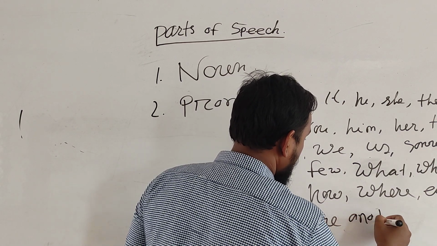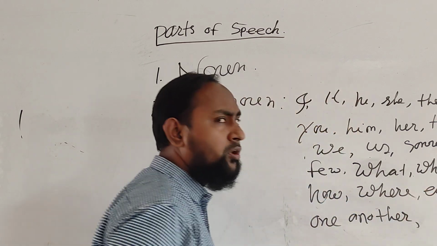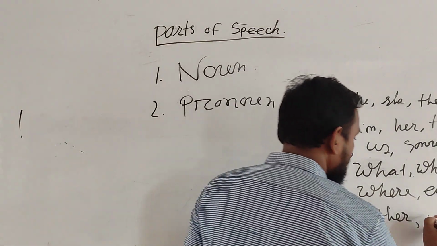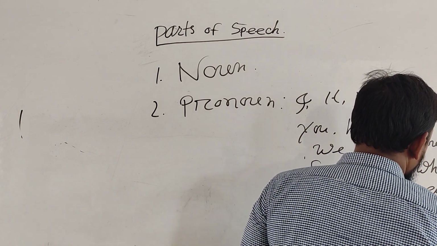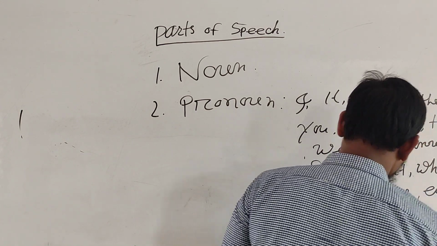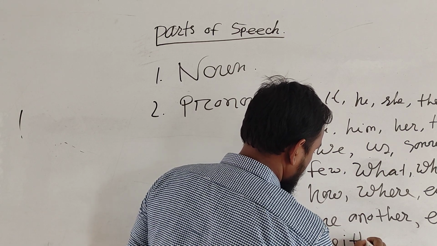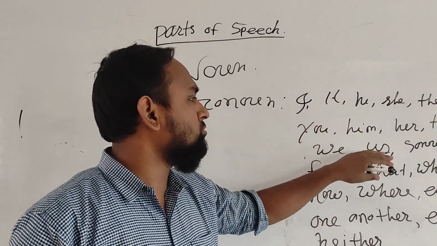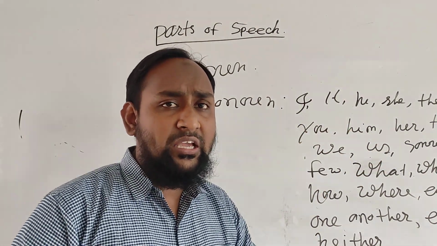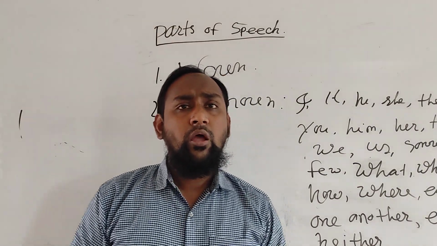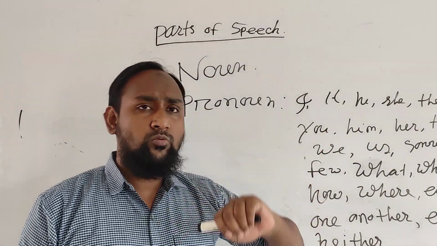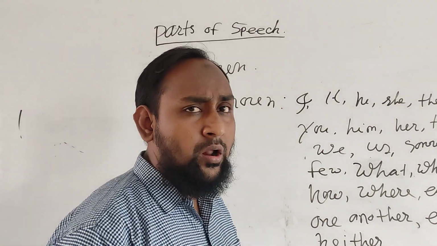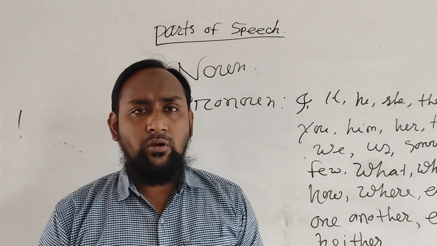Or we can use some kinds of pronouns, for example, each, either, neither. And we can use these kinds of pronouns in our daily English sentences, in your writing, in your speaking, these kinds of words that are involved in the pronoun. So we know that there are 8 kinds of pronoun: indefinite pronoun, reciprocal pronoun,